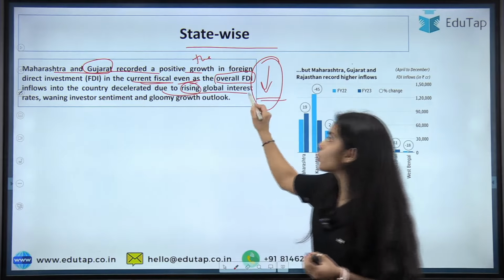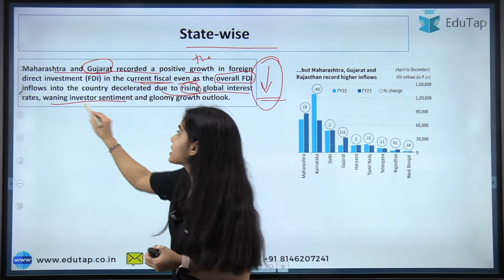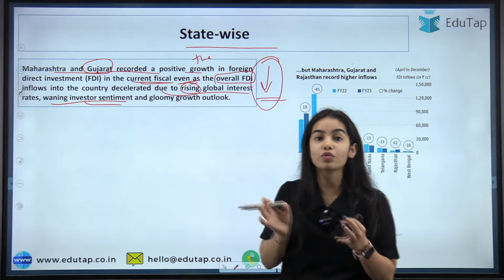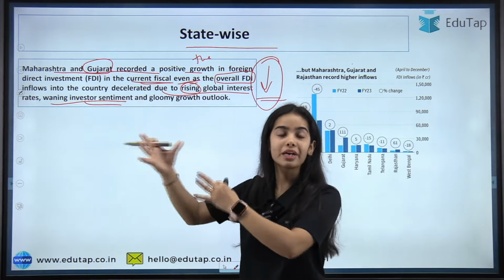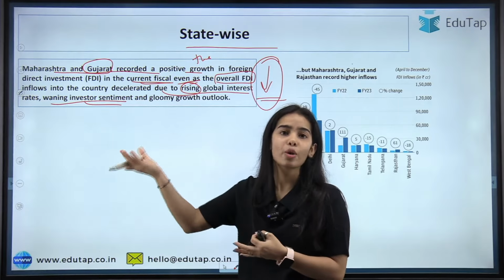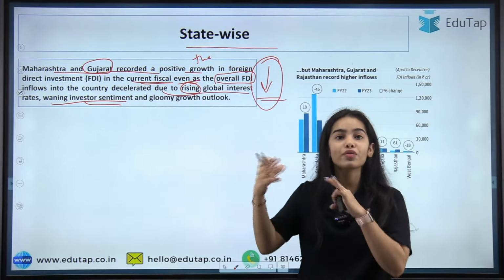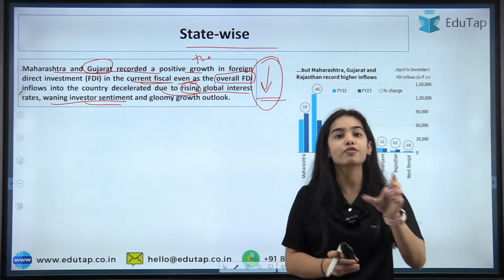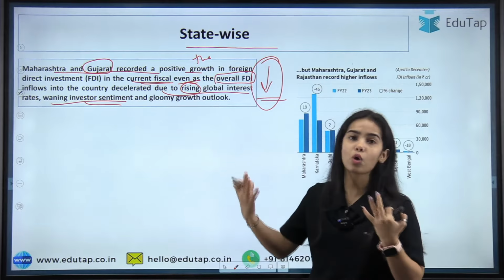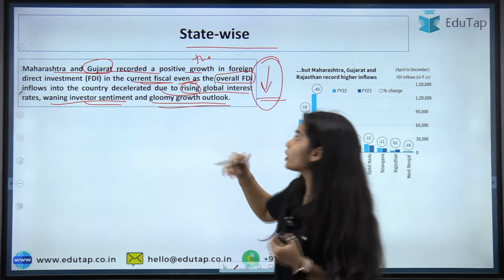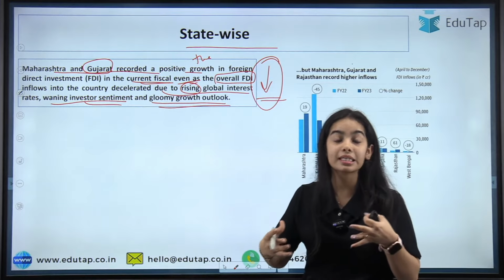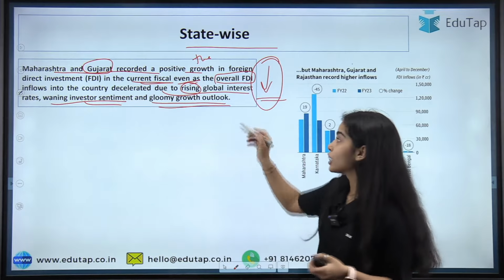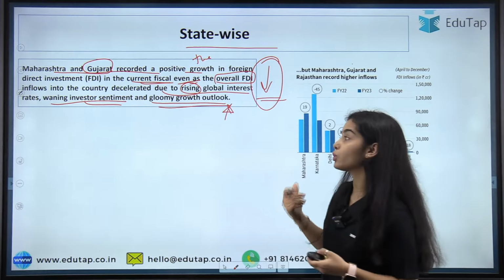Why? Due to the rising global interest rates and the waning investor sentiment. Now see what will happen: if the interest rates are rising, you will want to save in the countries where the interest rate is quite high and it is providing you safer returns. So you will invest less in the developing countries, and the foreign direct investment will decrease. So this is the common idea. Then there is the gloomy growth outlook, as well as the recessionary tendency that is coming, because it is expected that the world growth will reduce a lot. So that's why there is a gloomy growth outlook.